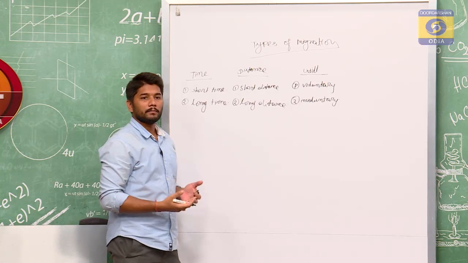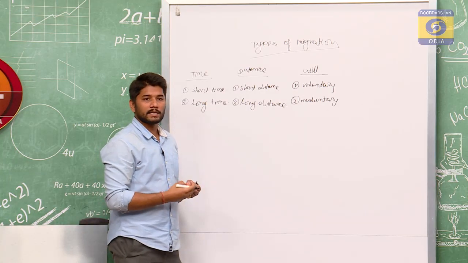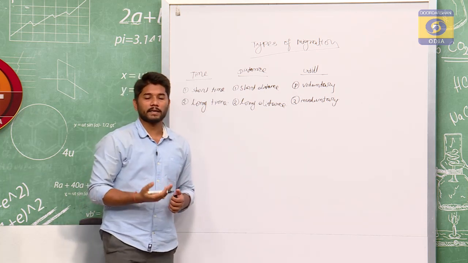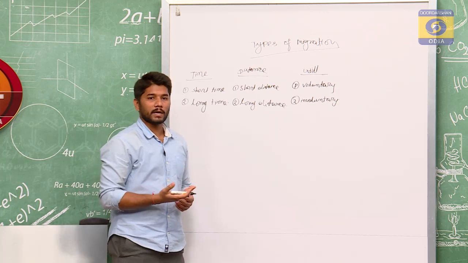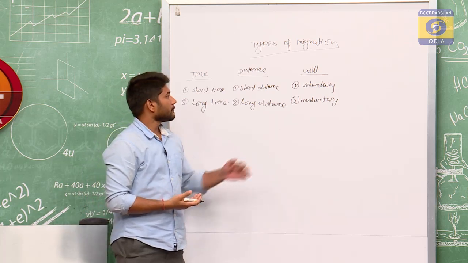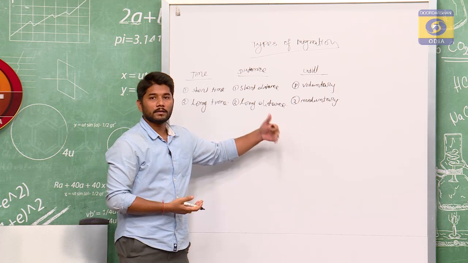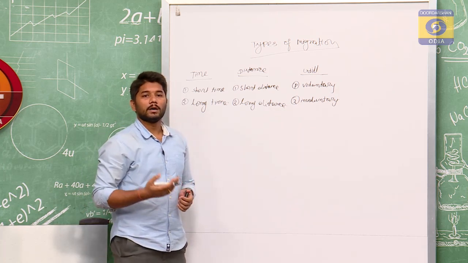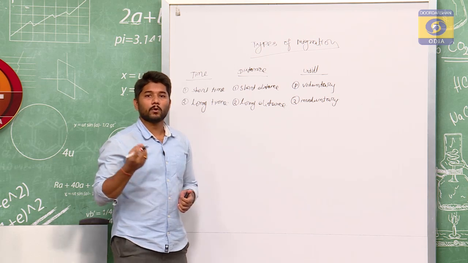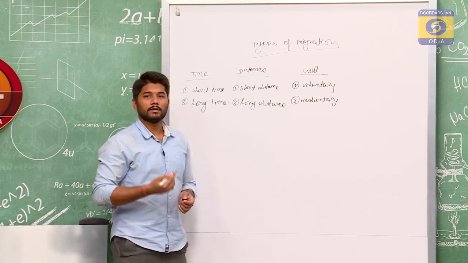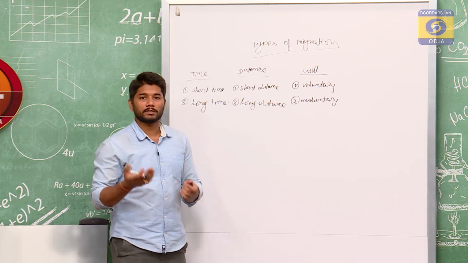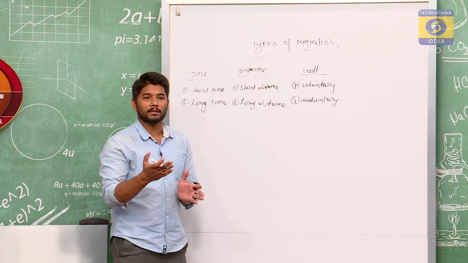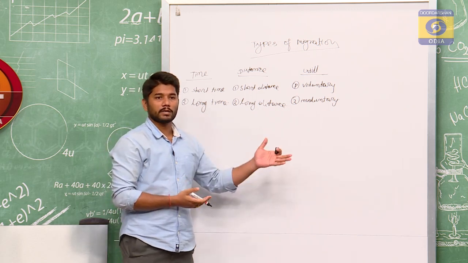For example, by their own will and own desire, if someone migrates, then it is called voluntary migration. And if someone migrates involuntarily, that is forcefully, for example, somewhere a dam or a project is going on, somewhere the government is forcing the movement of people from one place to another place, then it is called involuntary migration.